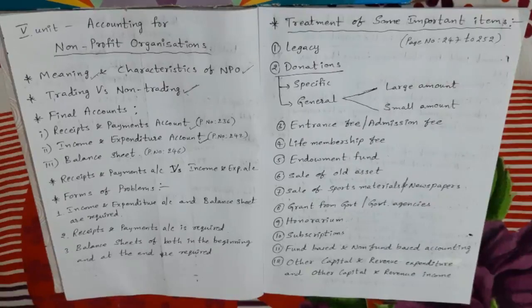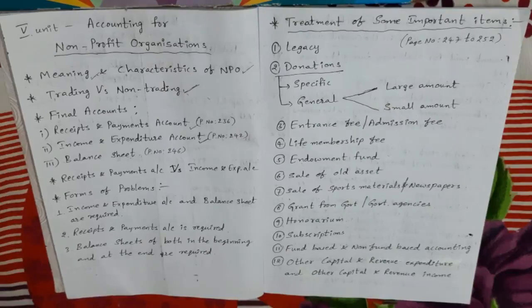It shows the income and expenditure of the current year only, on accrual basis. Next, it shows only items of revenue nature.